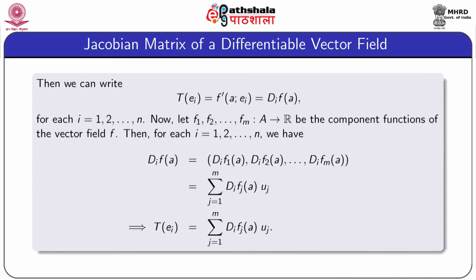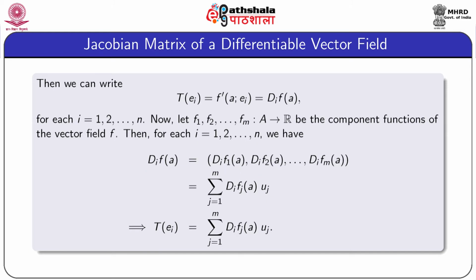Then we can write TEi equal to F dash a Ei equal to Di F a for each i from 1 to n. Now let F1, F2 up to Fm be the component functions of the vector field F. Then all F1, F2, Fm are scalar fields defined on the set A. Then for each i from 1 to n we have Di F a, that is Di operating on the m tuple F1, F2 up to Fm evaluated at the point a, that is Di F1 a, Di F2 a, up to Di Fm a.